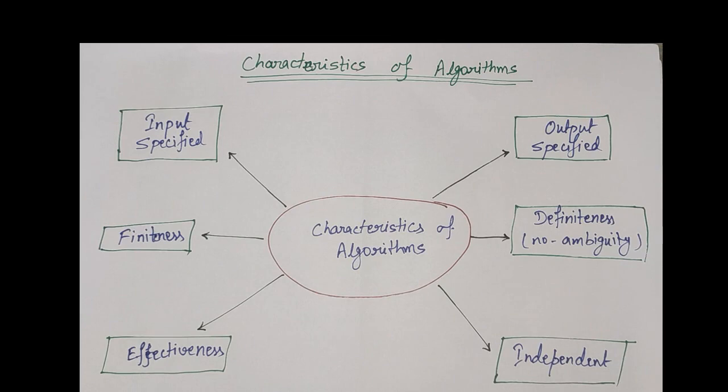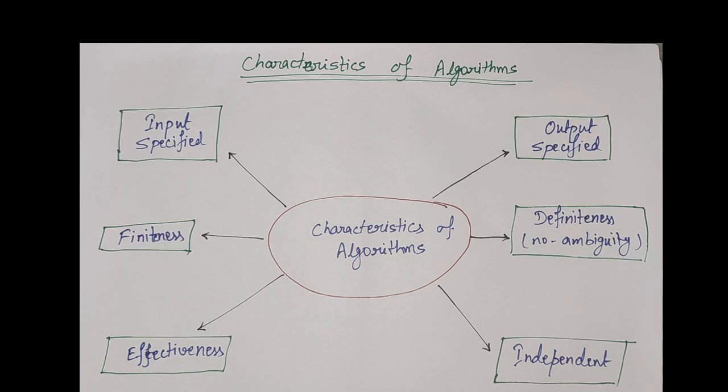This means that each of the operations to be performed in the algorithm must be sufficiently basic that it can be done exactly and in a finite length of time. It may be noted that the finiteness condition is a special case of effectiveness. If a sequence of steps is not finite, then it cannot be effective.